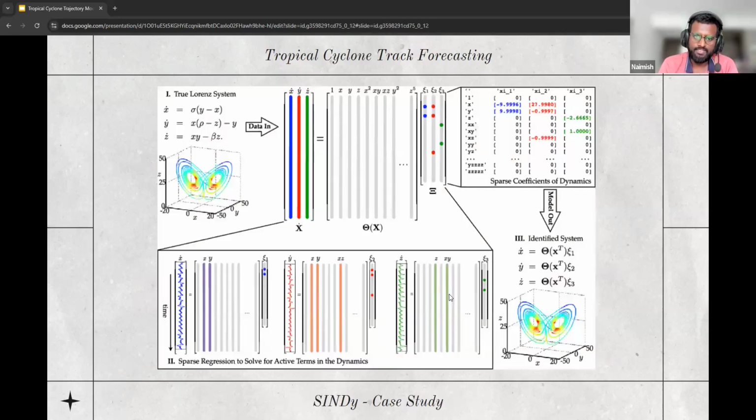So just to recap, we're looking at the slide again, but I hope now we have a little better understanding of the different building blocks in the slide. We take our state observations, we construct our candidate matrix, we run Lasso, estimate our coefficients, and then finally integrate them to produce our observation data.